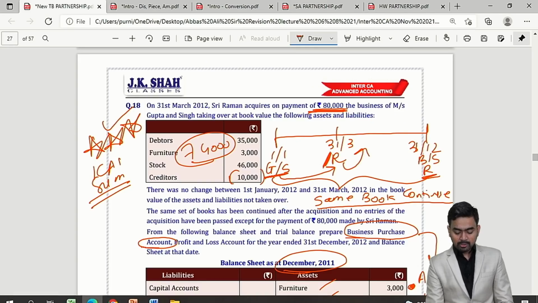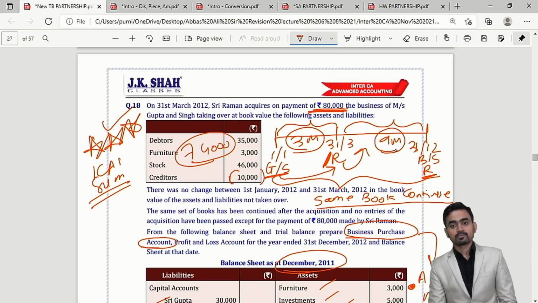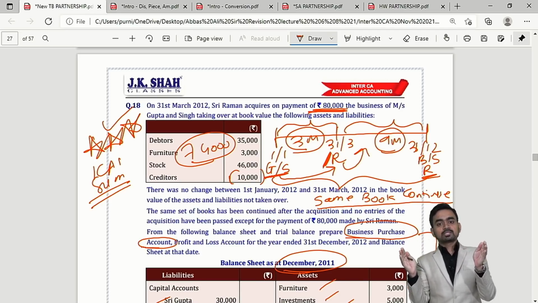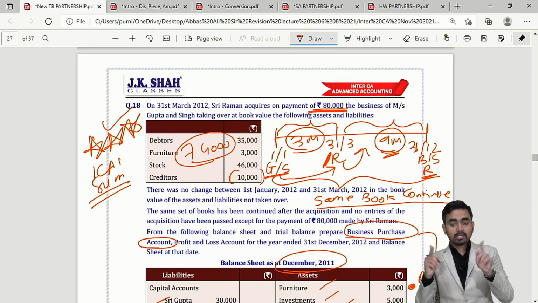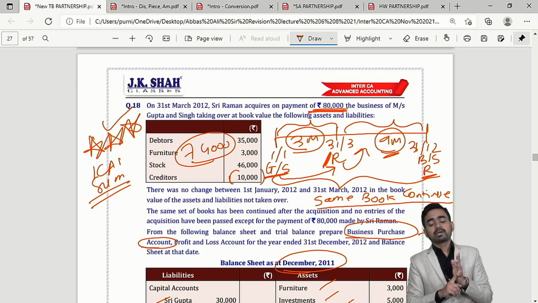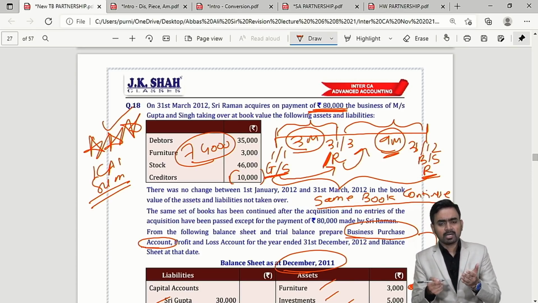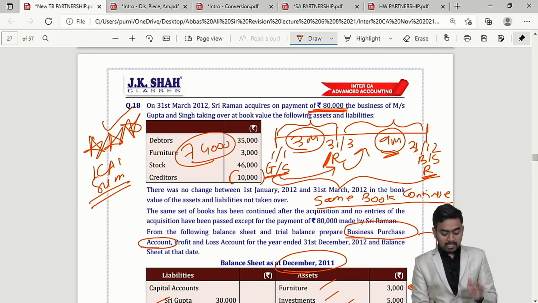Sir, why? See on the screen. For the first 3 months, Gupta and Singh was there, and for remaining 9 months, Raman was there. So out of total 12 months profit, 3 months profit will go in business purchase account and 9-month profit will be added in balance sheet. Clear? So what is the summary of this particular sum? Simple. If they ask prepare business purchase, if similar sum comes in the exam, same wording, same amounts you will get. Correct? This is ICAI sum.